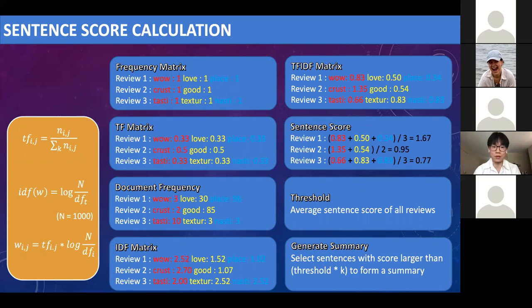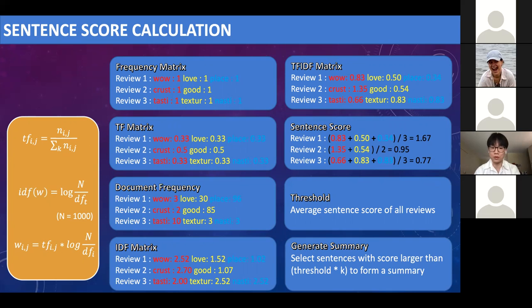So we first calculate the frequency in the matrix. For the first review, it's Wolf, Love, Place. So this is the first review after text cleaning. And if there's a word in this review, the count is 1. So this is the frequency. And for TF, it follows the equation on the left side. So the 0.33 is 1 divided by 3, since there are 3 words in the first review.